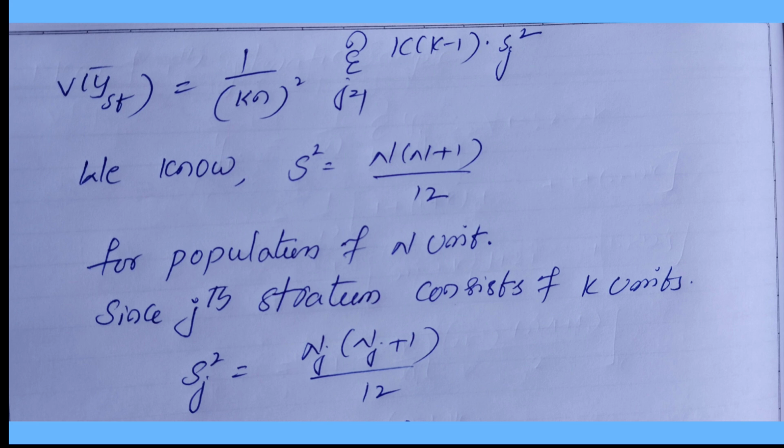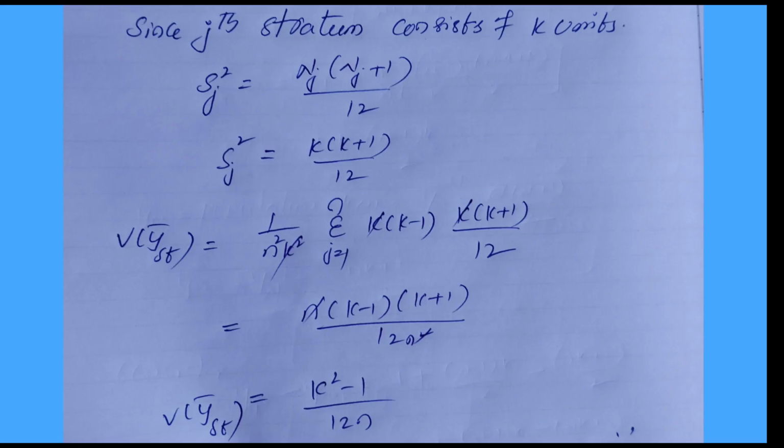We know that the population mean square, capital S square, is equal to capital N into capital N plus 1 by 12. So from the population of capital N units, since the jth stratum consists of k units, S_j square is equal to n_j into n_j plus 1 by 12. Already we have to consider capital N_j is equal to k. We replace that value k into k plus 1 by 12. S_j square is equal to k into k.